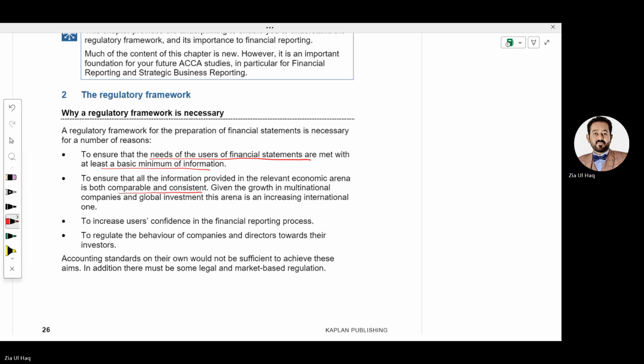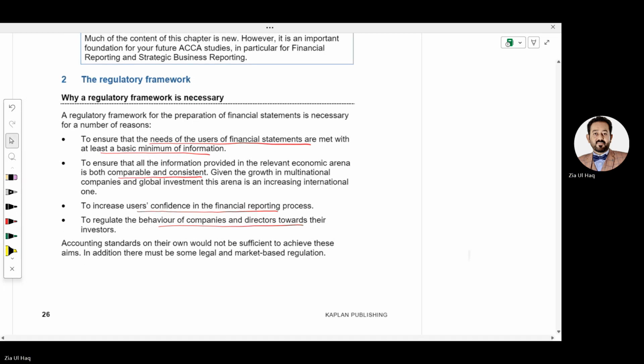To ensure that all information provided in the relevant economic arena is both comparable and consistent, so that all companies prepare financial statements on the same, consistent basis, there are standards that we need to follow. To increase user confidence in financial reporting: obviously, if a company is preparing financial statements as per the standard, this means the financial statements are true, and it will give the user confidence that they are reliable. And to regulate the behavior of companies and give direction towards their investors.